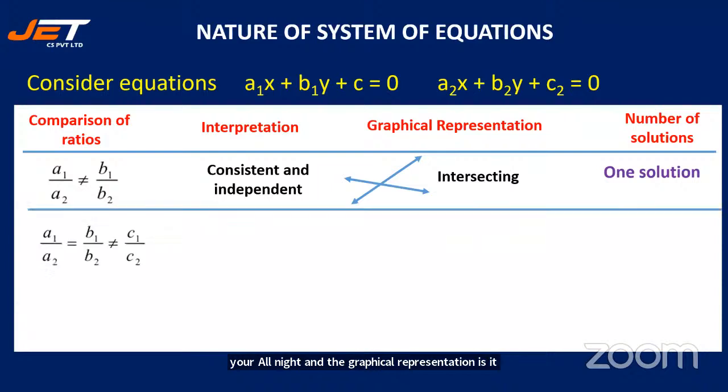Next, a1 by a2 is equal to b1 by b2, which is not equal to the constant ratio c1 by c2.